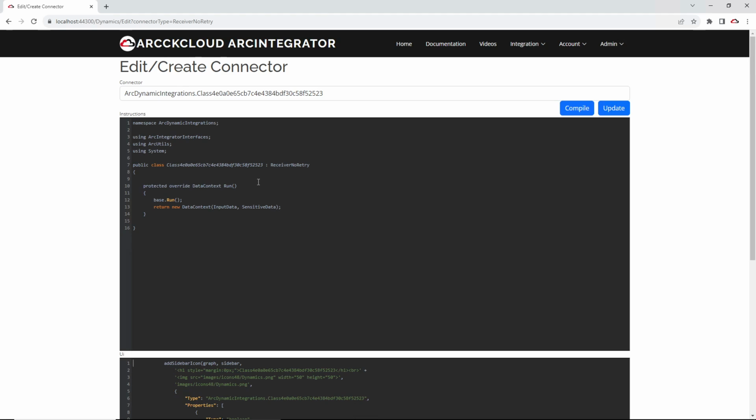I will name this connector simple engine, and I will also change the name of the class to simple engine.